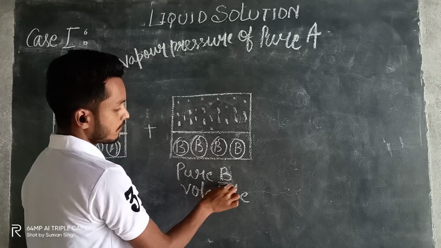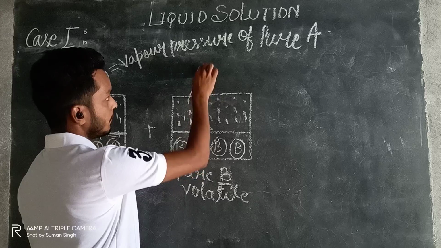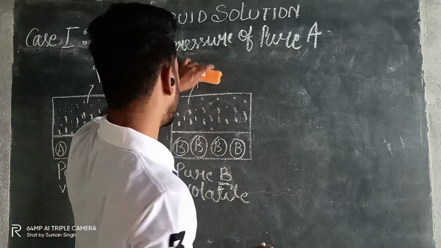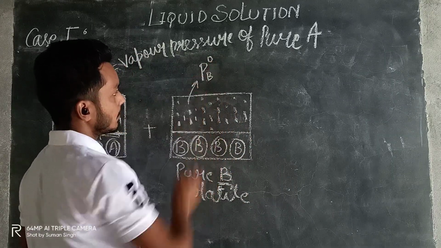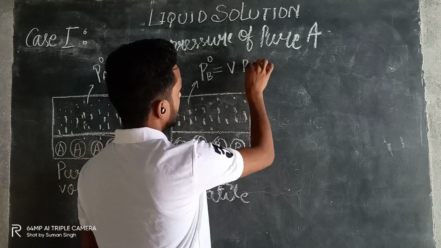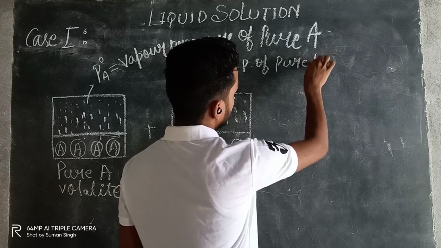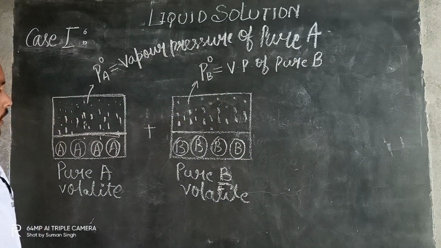Okay. Now next thing, what we can say, the vapor pressure which will be exerted by this, it will be because of this B, right? So this will be denoted by P naught B. This will be the vapor pressure of pure B. Okay? I hope you have understood this.